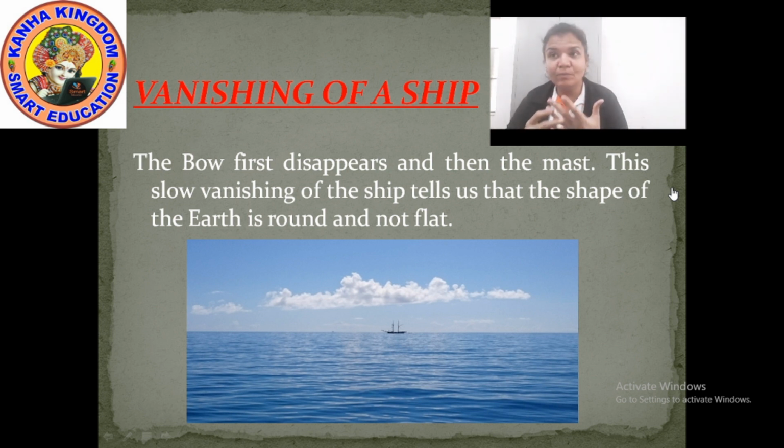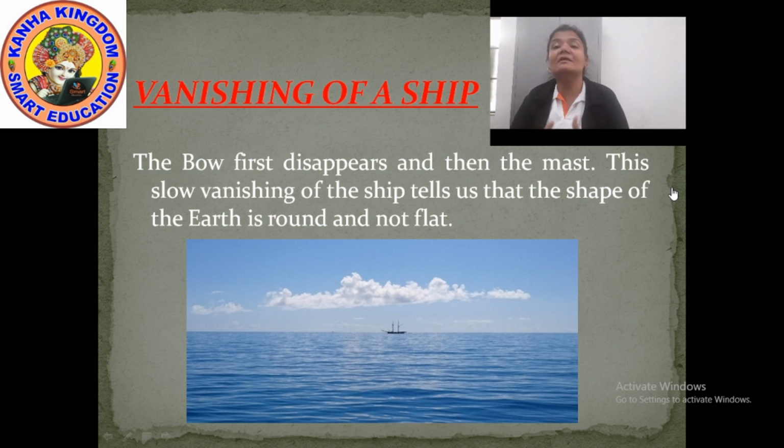It is the boat that first disappears. Whenever you see a boat or a ship on the sea, you will see the boat disappearing, then the mast. Now what is the mast? The mast is the topmost portion of the ship. And this slow vanishing of the ship tells us that the shape of the earth is round, not flat. Because if the earth was flat, you could have never seen the ship disappearing slowly.